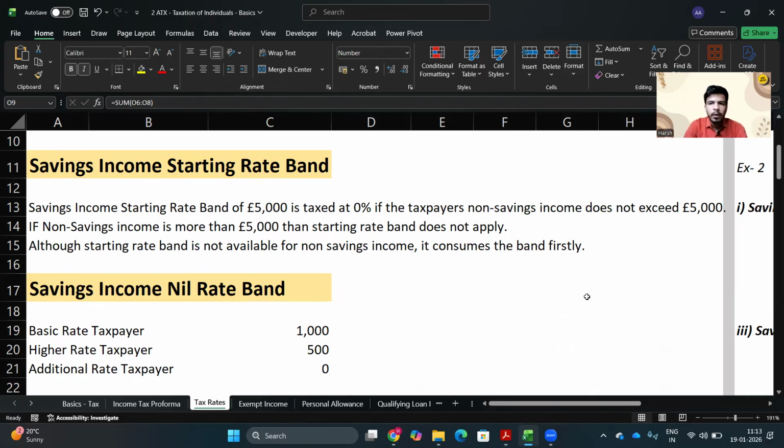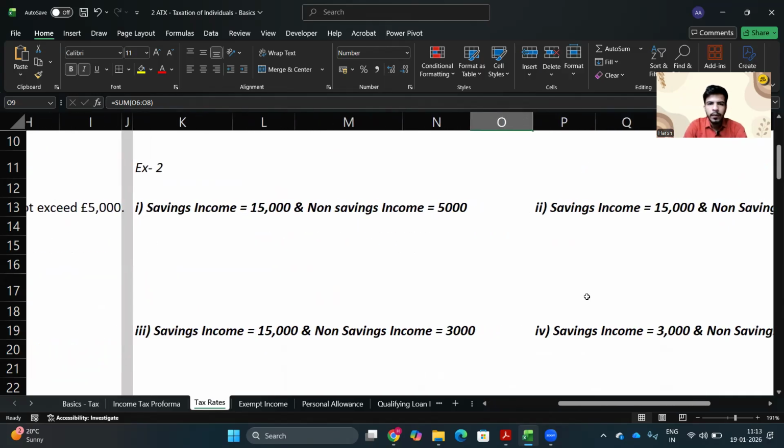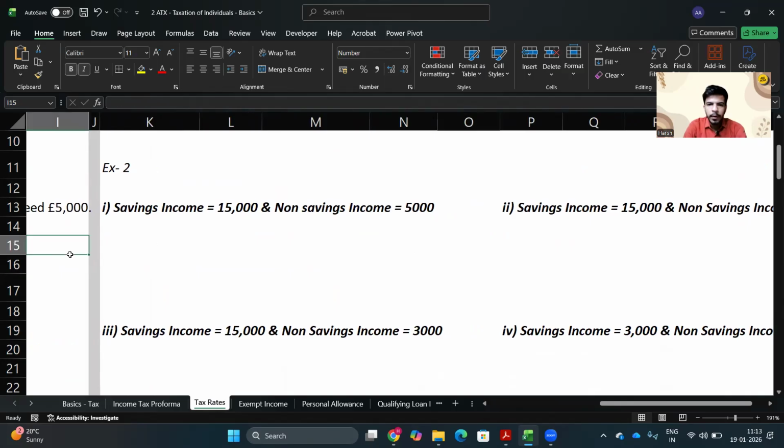clearly. So let's say you have a savings income of 15,000 pounds and non-savings income of 5,000 pounds. Does the starting rate band apply here? No, because the non-savings income is 5,000 pounds.